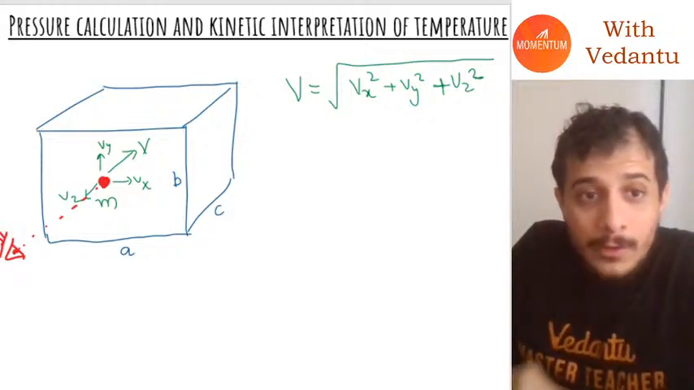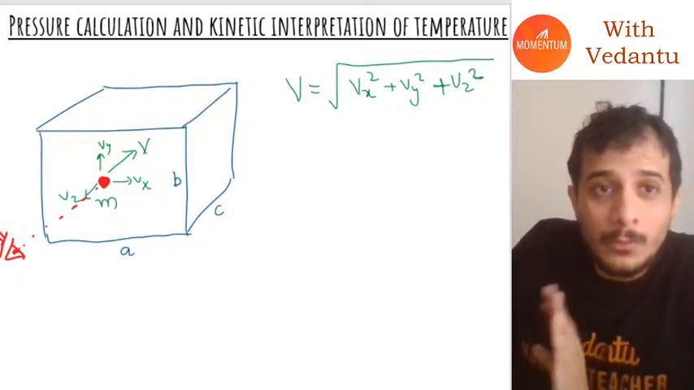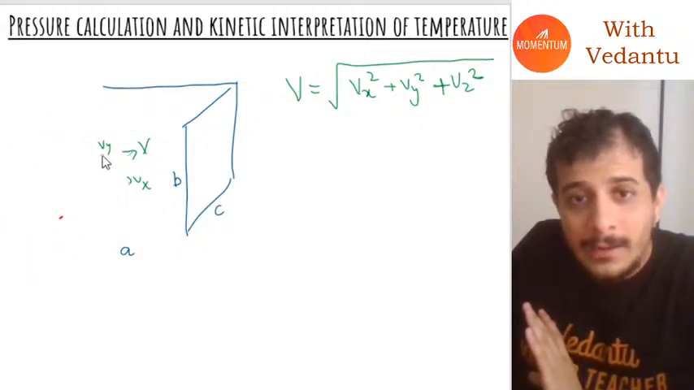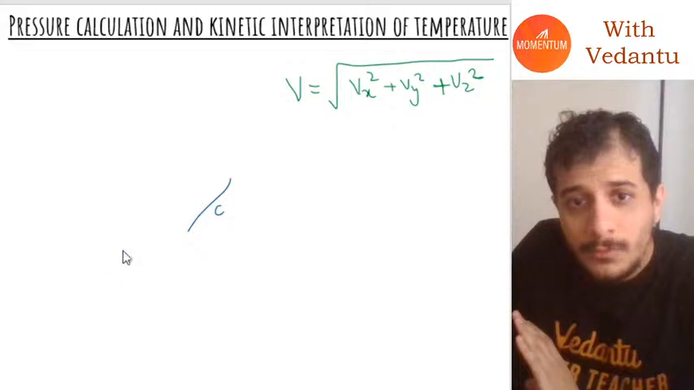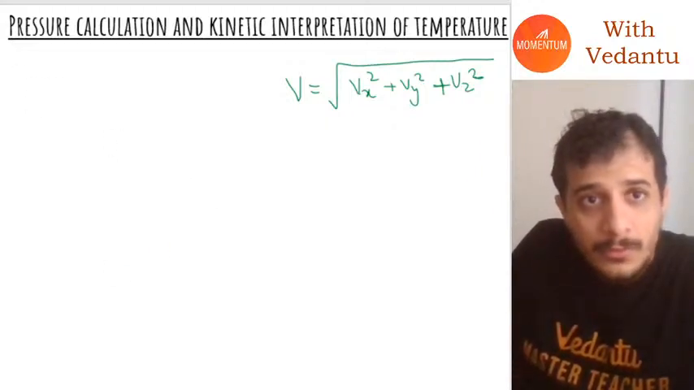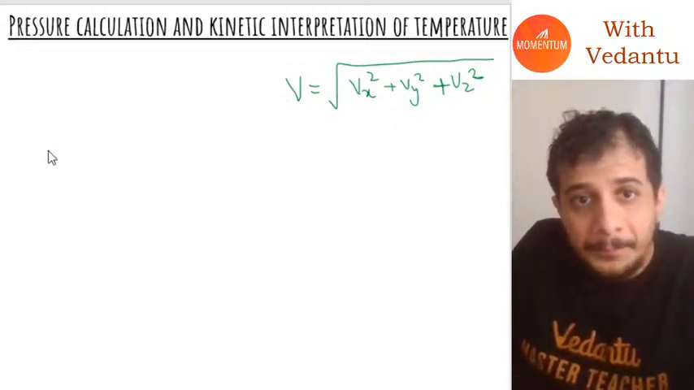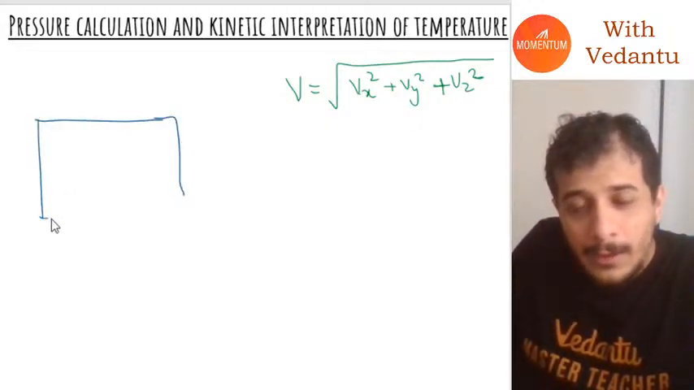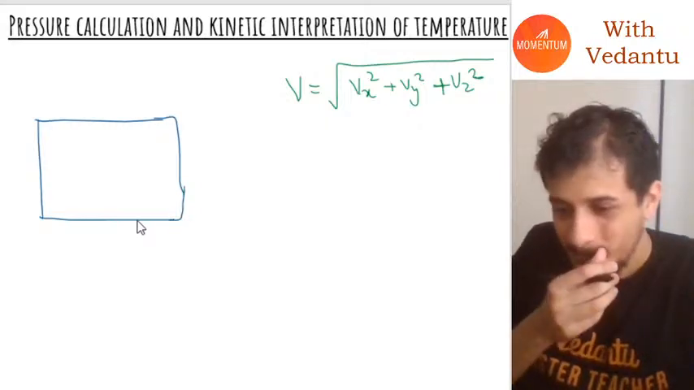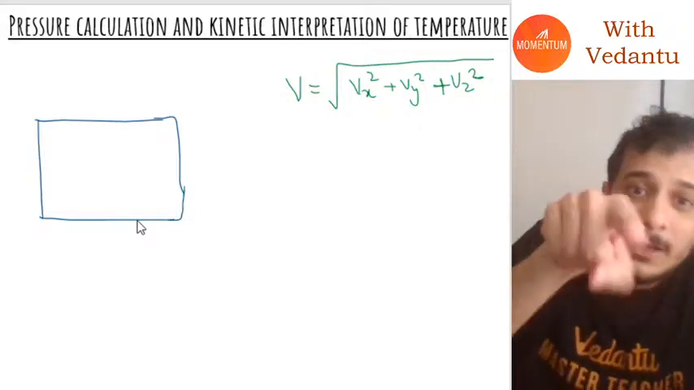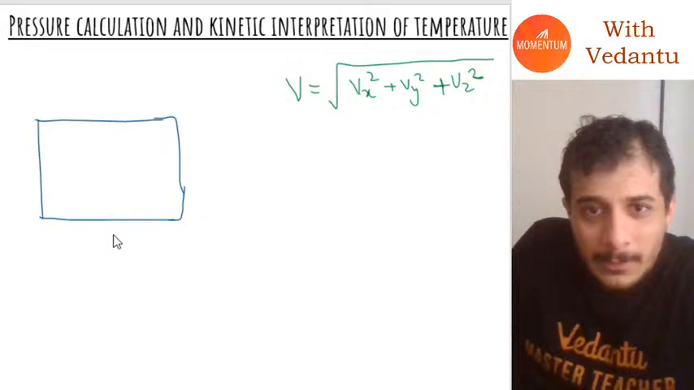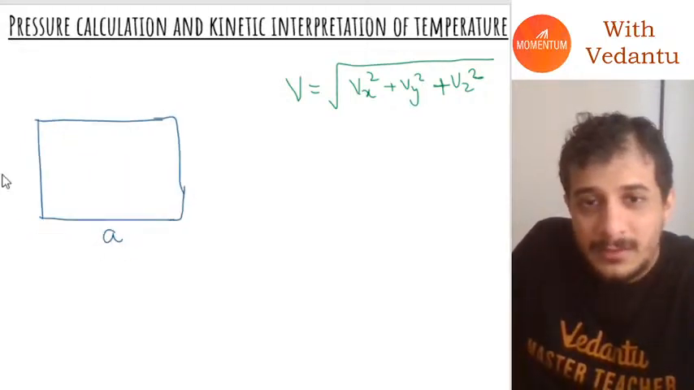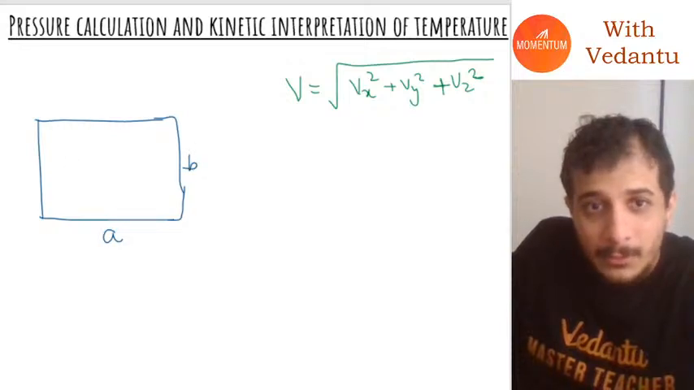So if I look at it from this observer's point of view and only look at the x direction velocity, I will get a picture which looks something like this. Instead of a cube, because I'm looking at it right from the front, I will just look at a square. The third dimension is coming out of the plane of the paper, but my viewpoint is exactly in this direction, so I will just see a square with length A and breadth B.